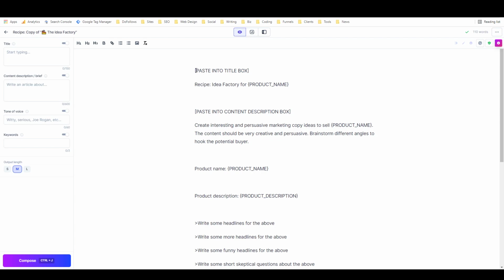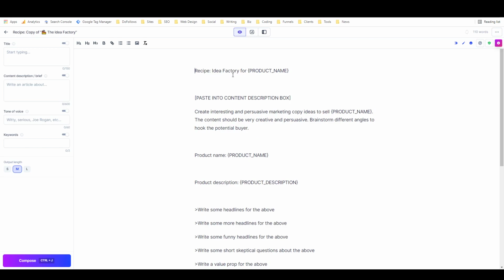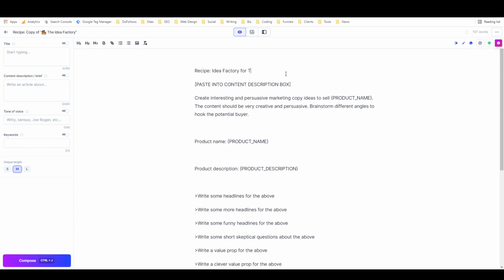And so basically all I have to do is follow these instructions. It says paste into title box. That means I'm going to paste this next part into the title box: Recipe Idea Factory 4, the Ultimate Copywriters Resource Pack.